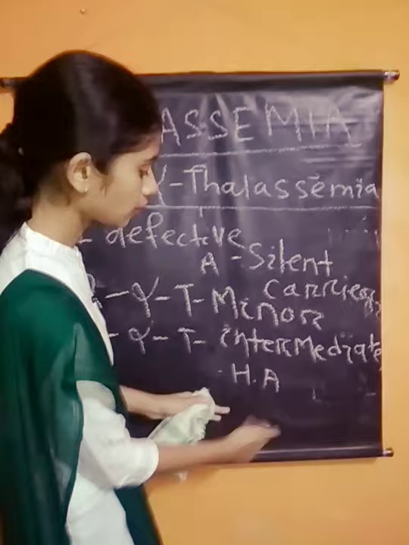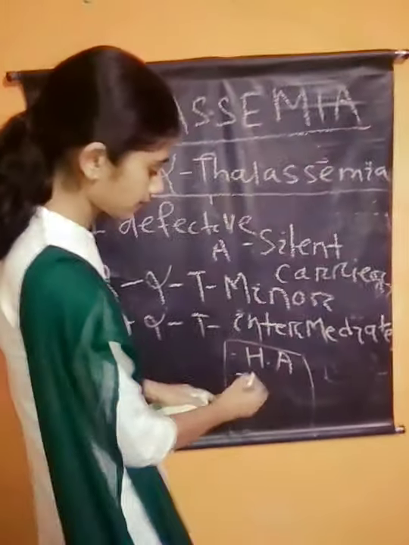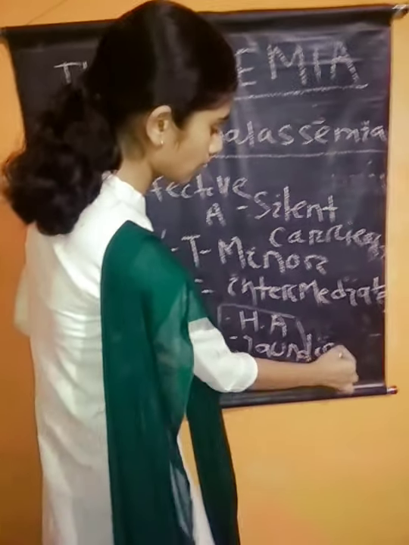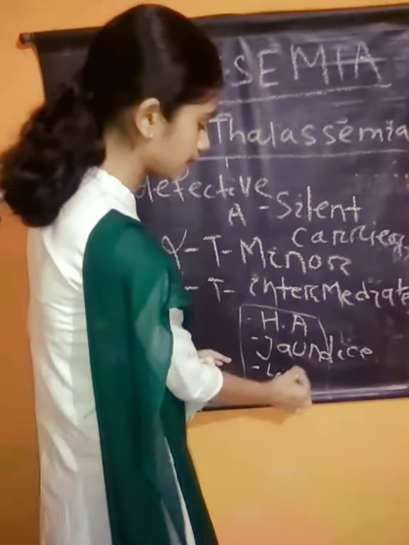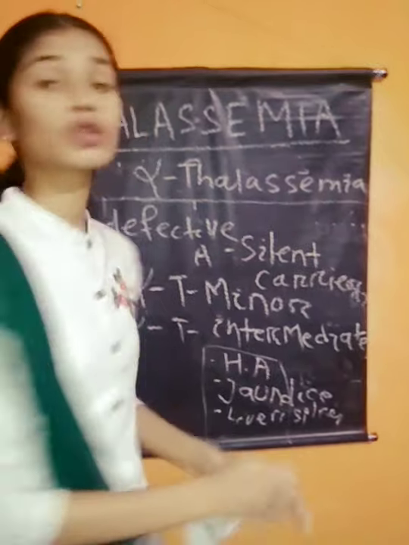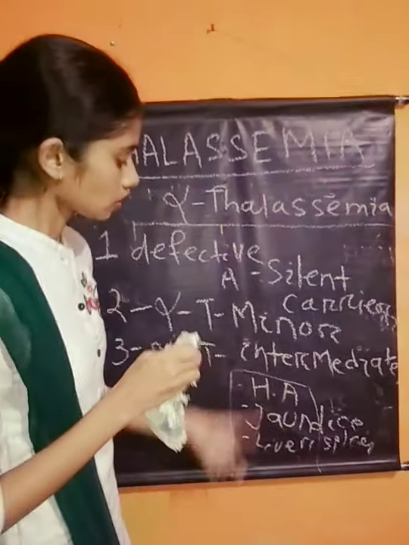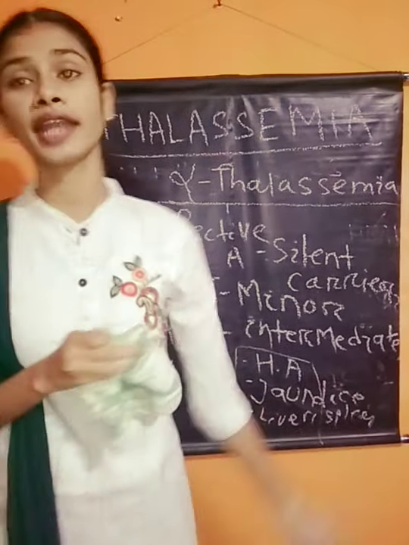So if the symptoms are like hemolytic anemia, maybe jaundice will happen. Second, the liver and spleen will enlarge, that is hepatosplenomegaly. So these are three types of symptoms we find in alpha thalassemia intermediate.